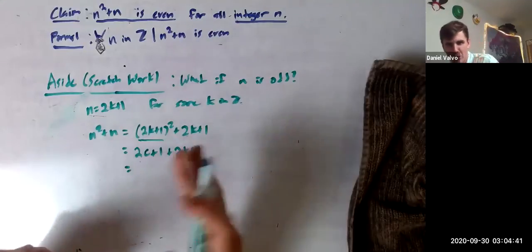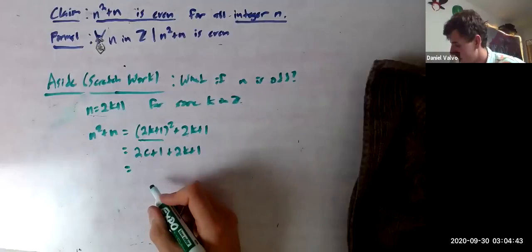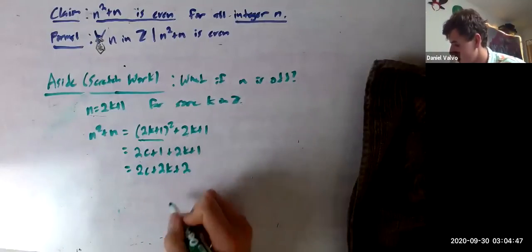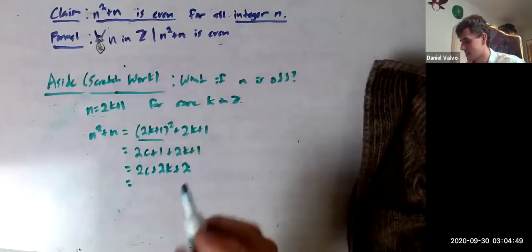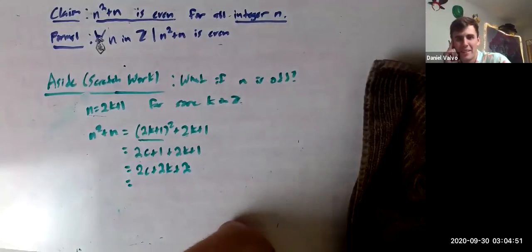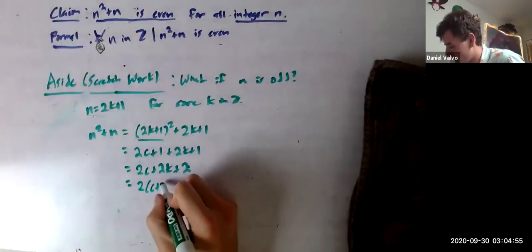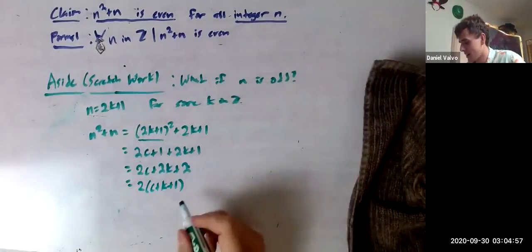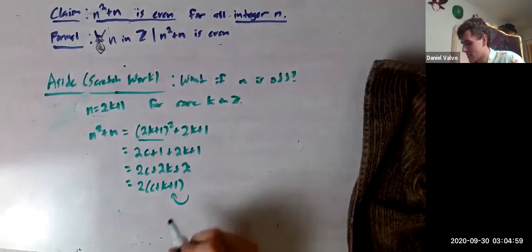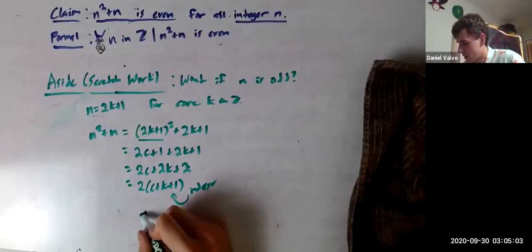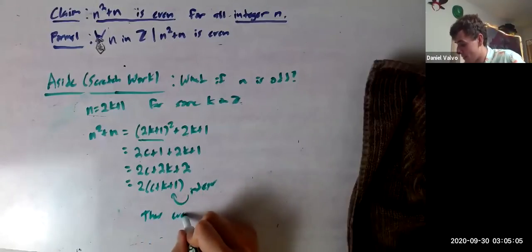I'm not leaving all the steps in. We'll do that in the actual proof. And then this is going to be 2c plus 2k plus 2. Is this even? Yes. Let's factor out 2: c plus k plus 1. These are all integers, so this is an integer. Thus even. Boom.